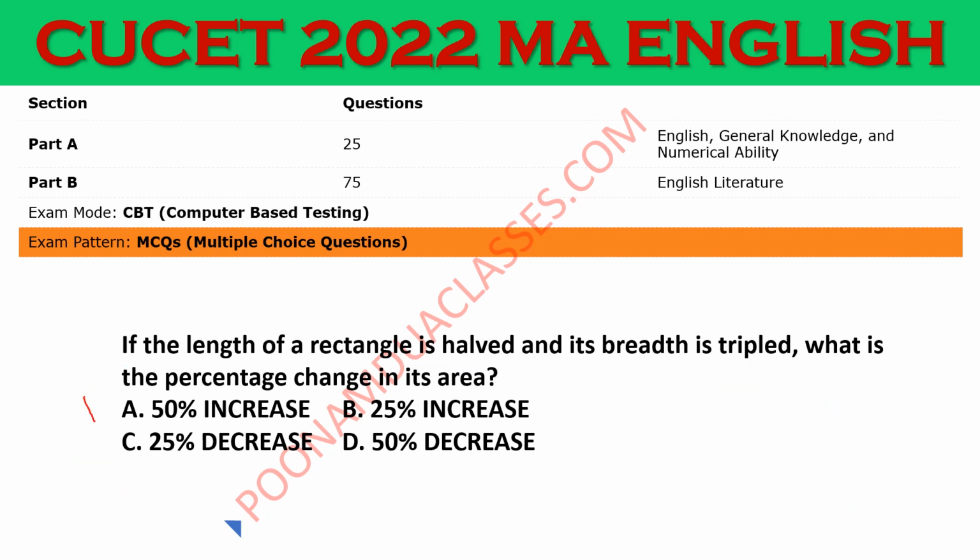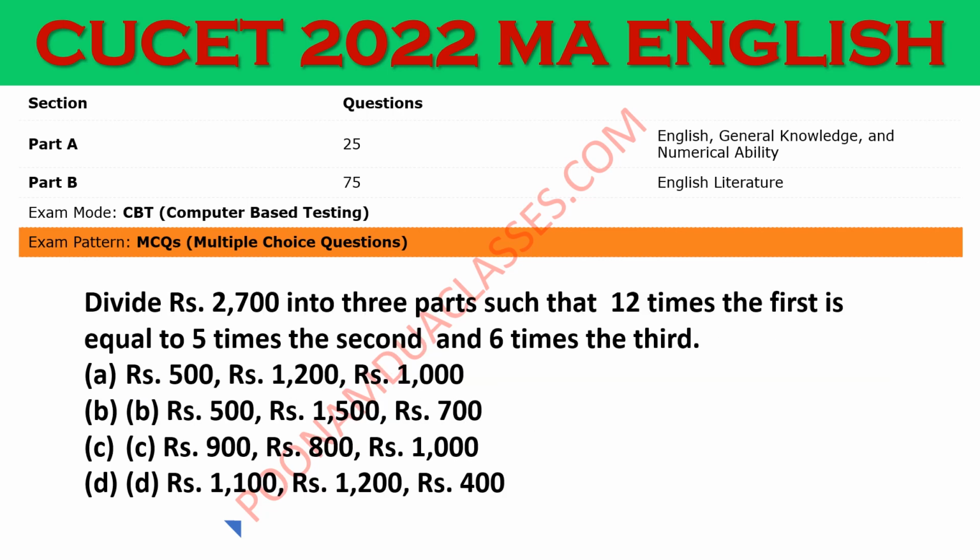Correct answer of this question is option A, 50% increase. The student should have the art or talent to solve a particular question using the options also. Every time it is not necessary that you will just keep on making the equations and then you will reach the answer. You may at times just read the options, just analyze the options and you can reach the right answer. Look at this question.